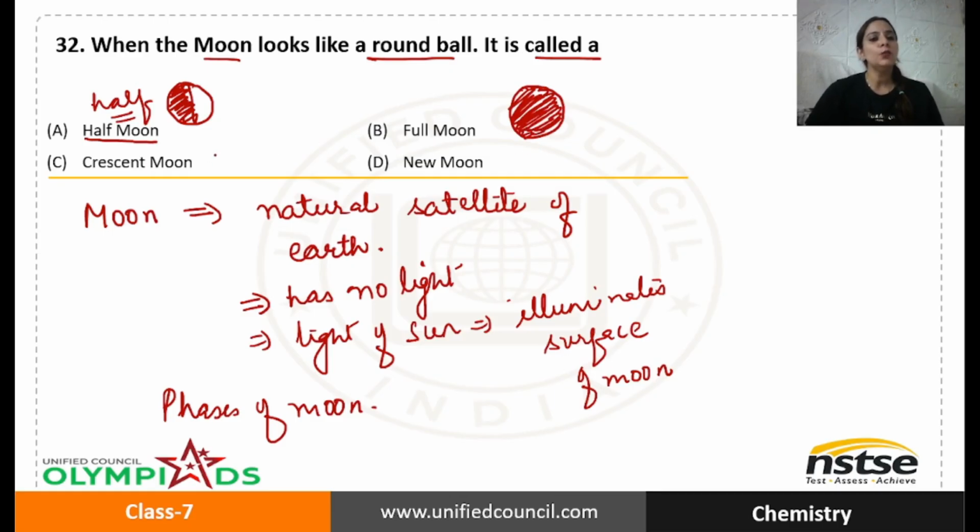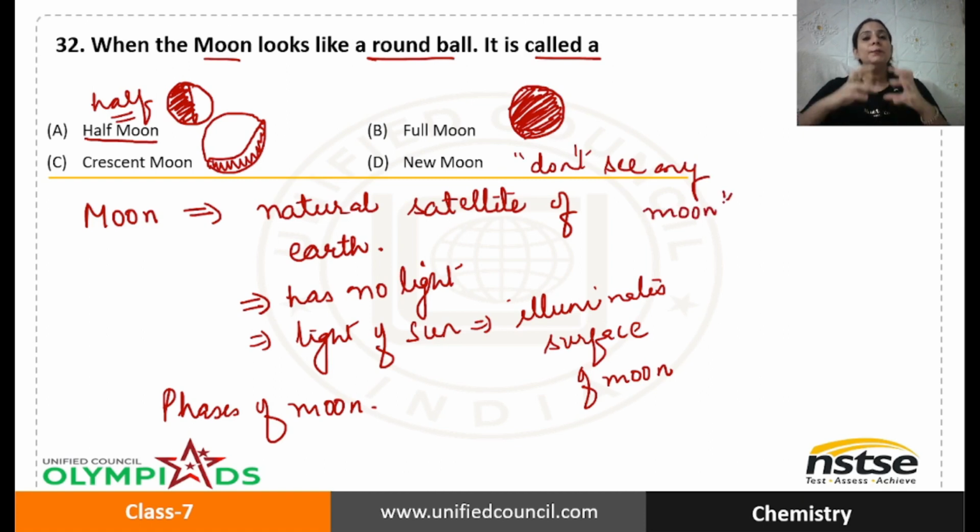Crescent moon is a moon which appears to be sickle shaped, means you can see only some part of the moon, rest part is not visible. New moon is when you don't see any moon, because it is actually between the sun and us, therefore its surface doesn't get illuminated, and on new moon day you see no moon.